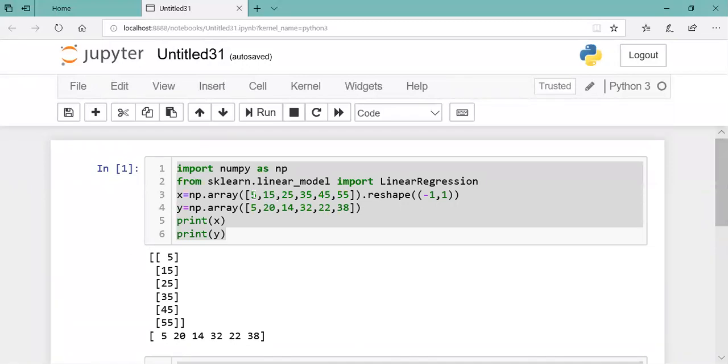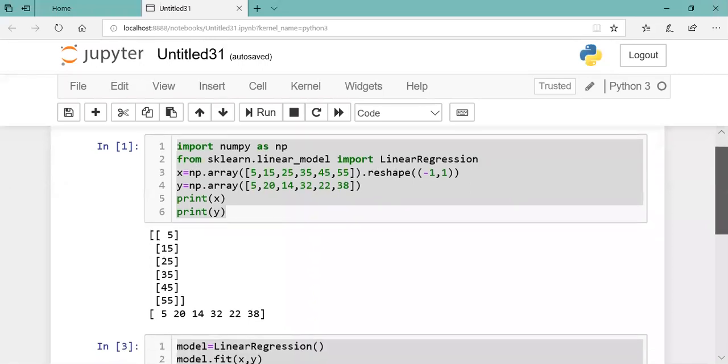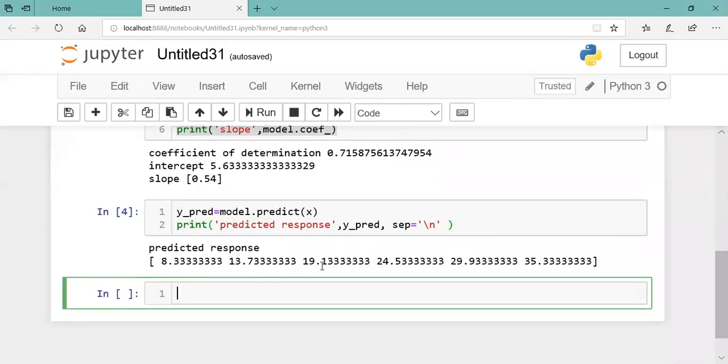Here we have some input and some set of output. This input we are passing to the linear regression. Linear regression is doing some mathematics and calculating some output. That output is nothing but f of x. Remember, this is y. What is the linear regression output? f of x. So this is f of x.